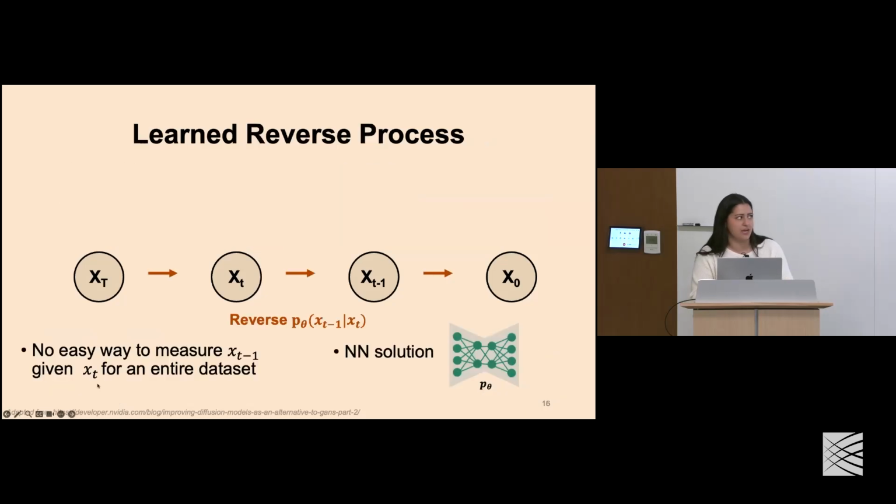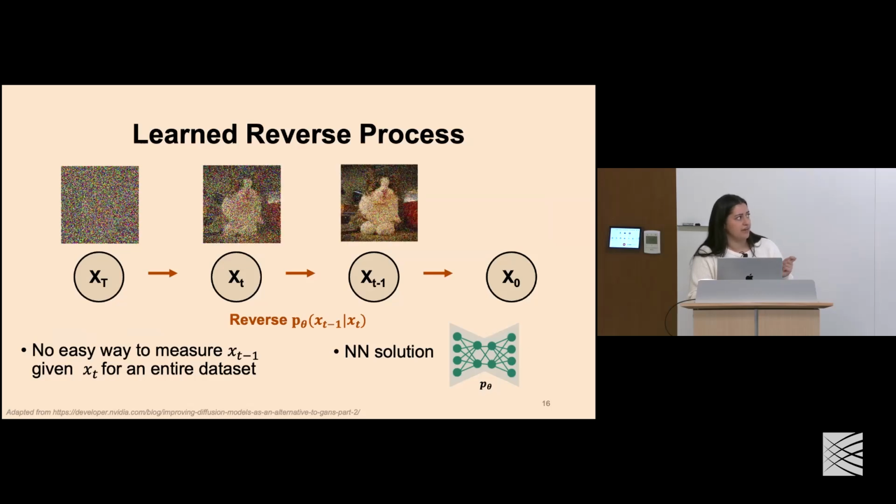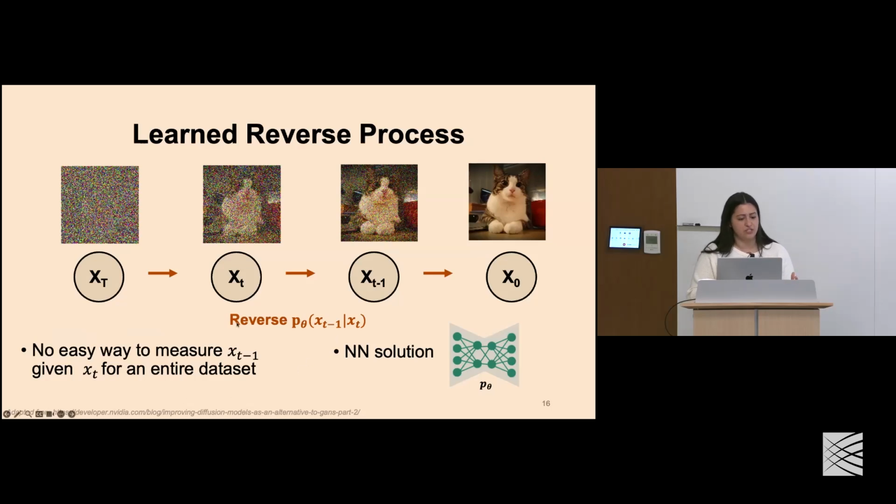Now, the goal of the reverse process is to take this image that we can easily sample, and undo the noise being added at each step to then reconstruct that input image. This is our reverse process. However, there's no easy way to reverse these transitions over an entire data set. So this is where our neural networks or our AI solutions come in.